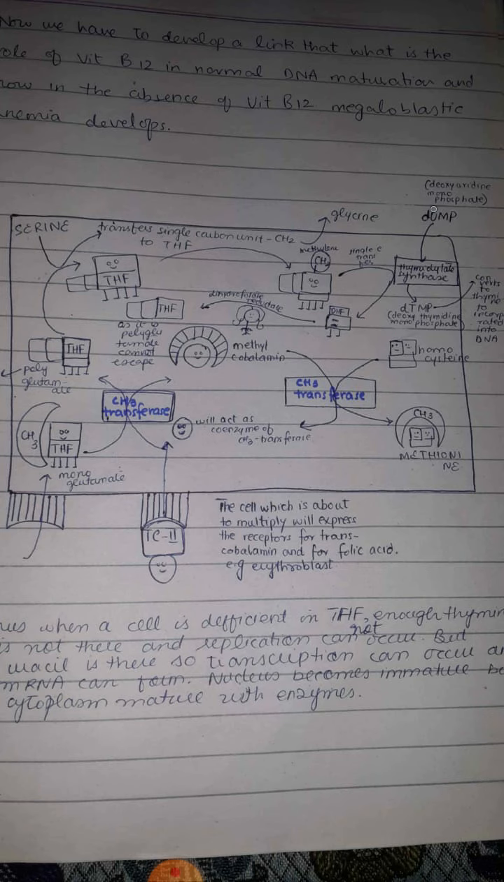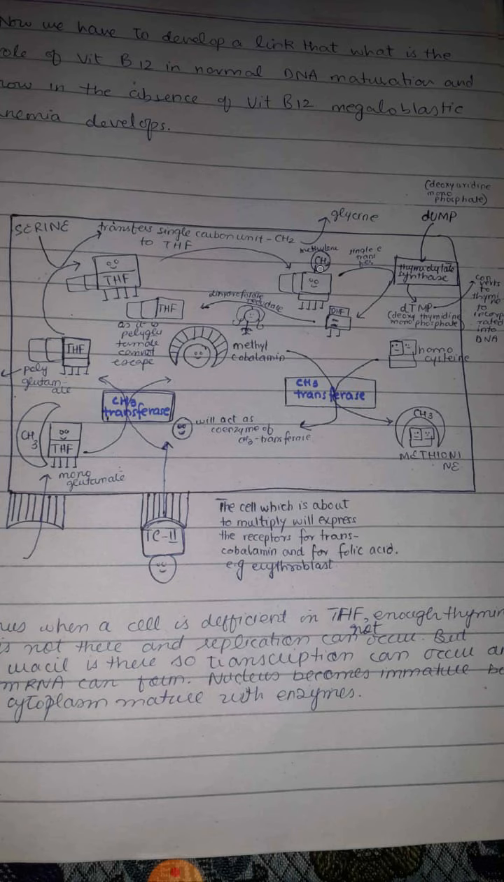However, we have supply of uridine. Uridine monophosphate is present, so uracil is present. So transcription can occur, but replication cannot occur. So in case of vitamin B12 or folic acid deficiency, there is no maturation of the nucleus. However, cytoplasmic maturation takes place, and it results in macrocytic megaloblastic anemia.